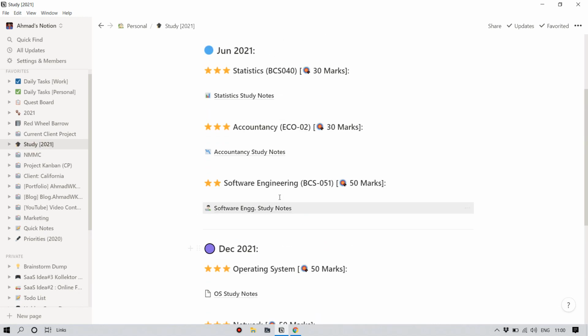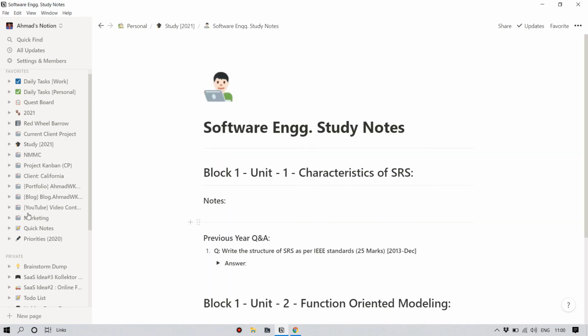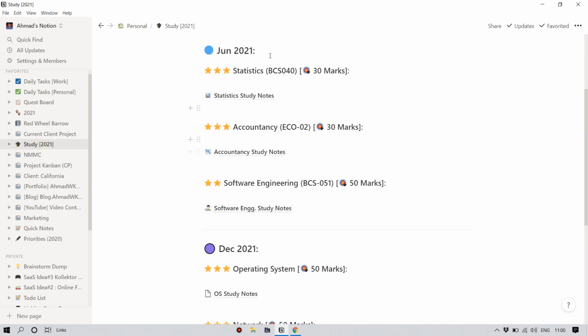So suppose this subject I have, this whole page is related to study, and I have all these icons and titles and linked pages here which have the notes.